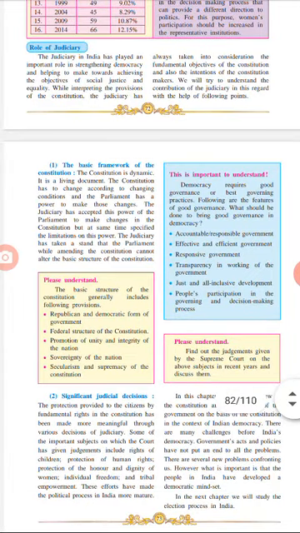Then you have the basic framework of the constitution. Basic framework means that if you want to make changes in the constitution, you don't have the full right to change it. Why? Because the constitution comes from ancient times, so directly you can't change the structure. Some parts you can change, but the whole structure you can't change, and this is in the hands of parliament.